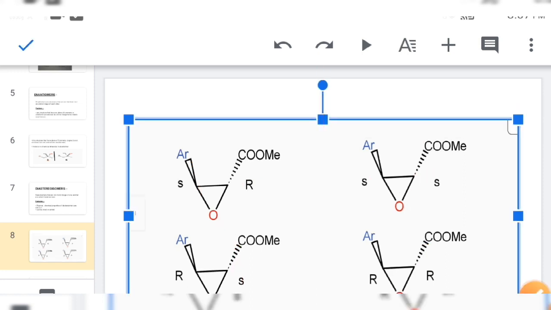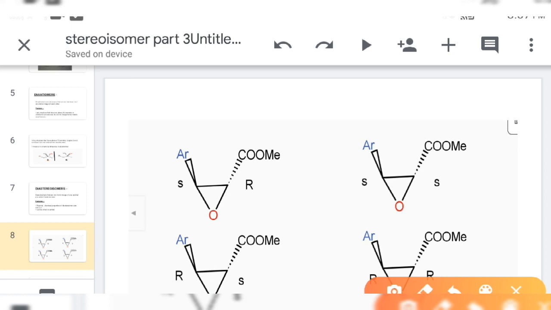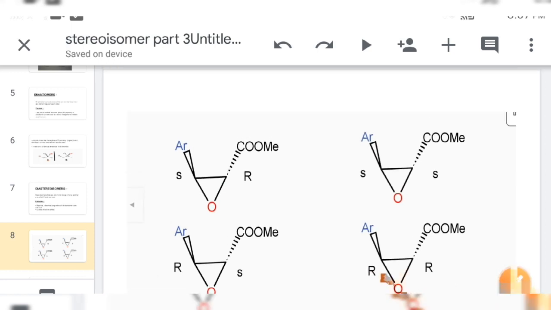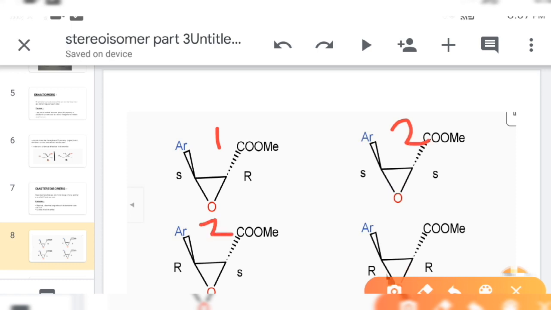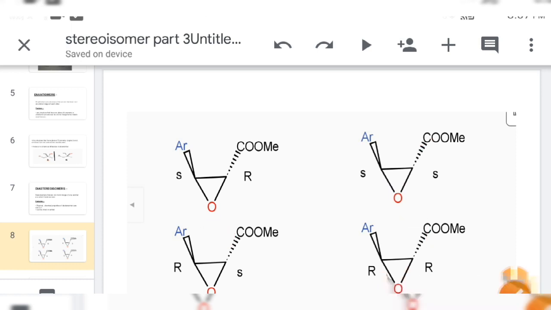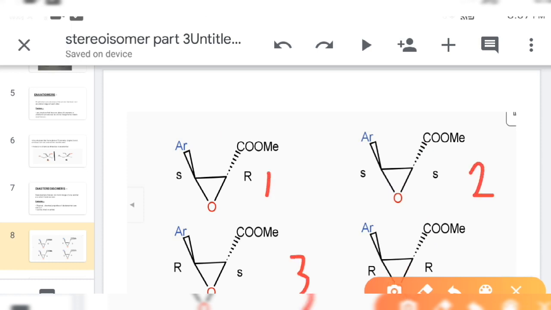If we give numbering here 1, 2, 3, 4, then 1 and 3 are enantiomers to each other. 1 and 2, 1 and 4 are diastereomers to each other, because the nomenclature of one center is fixed. 2 and 4 are enantiomers to each other, whereas 2 with 3 and 4 with 3 are diastereomers to each other.